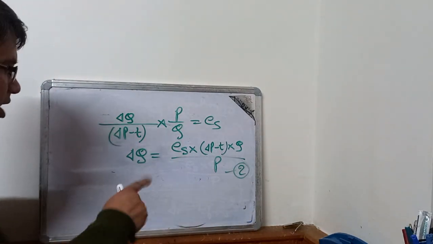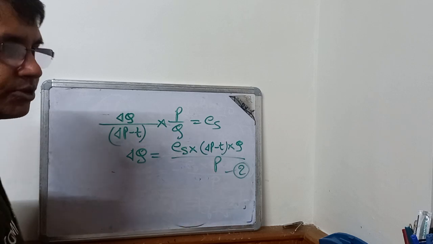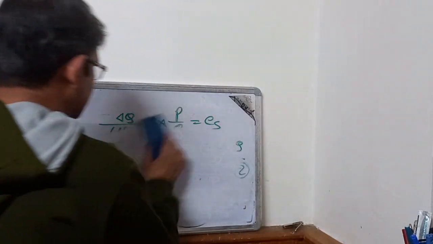See, in equations 1 and 2, the delta Q left hand sides are equal, so the right hand sides will also be equal.